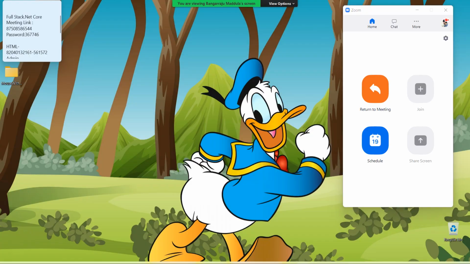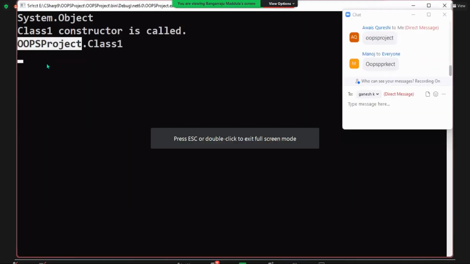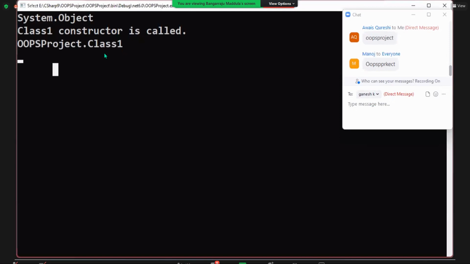You say your name with your complete surname now. If I tell my surname and ask you, will you say your name as your surname? You should say your name. Here, it's the namespace. The namespace name is where it is defined. So Class1 is defined under the OOPS project.